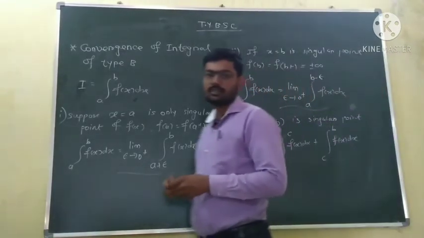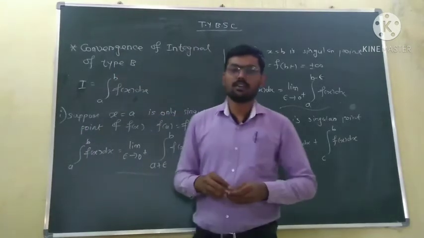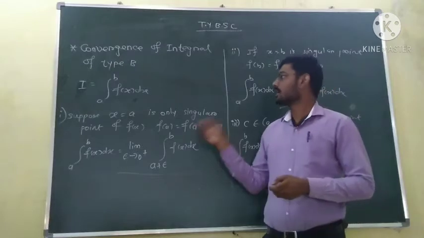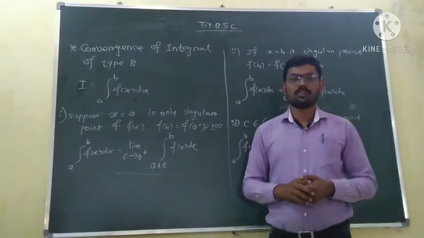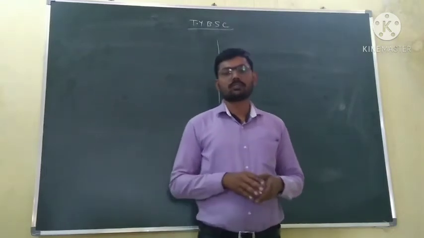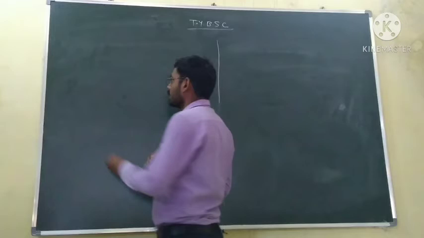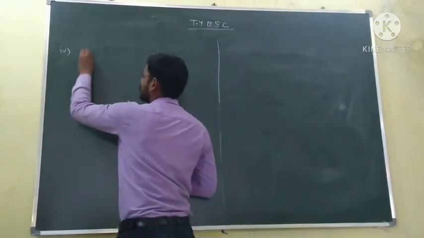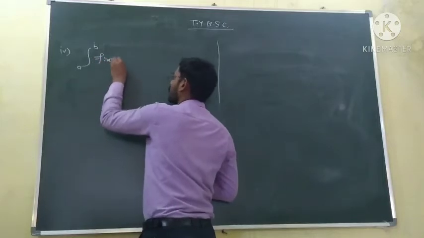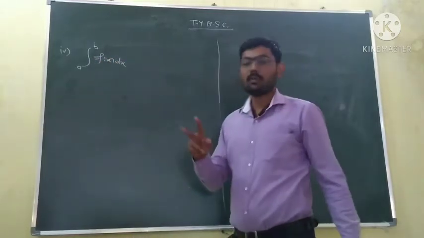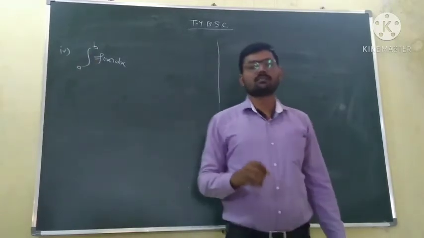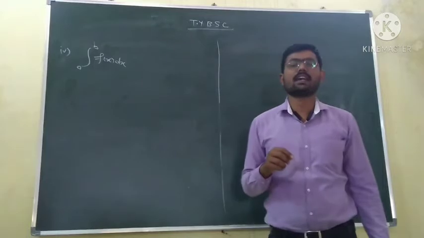Now we will see the first and important case about convergence of the improper integral. Okay, now we will see case 4. In this case, this is the improper integral of type B such that both the limits, upper and lower, A and B, are the singular points of this function or integrand f of x.